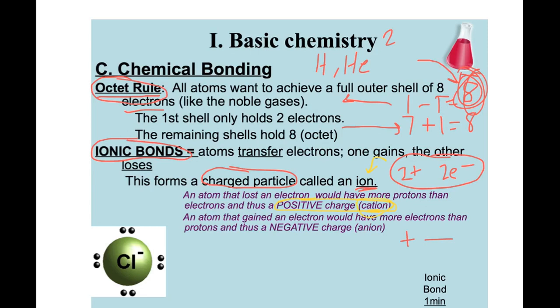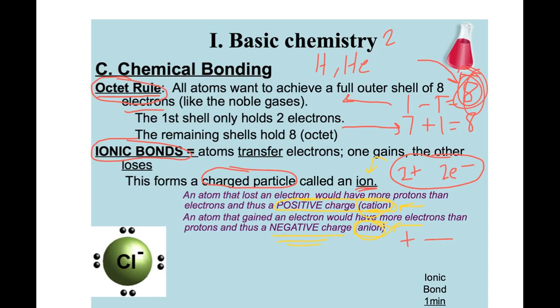If an atom gains electrons, it'll now have more electrons than it does protons. It'll then have a negative charge with more electrons. Those guys are called anions. So cations are positive because they lose electrons, and elements that gain electrons will become negative and become an anion.